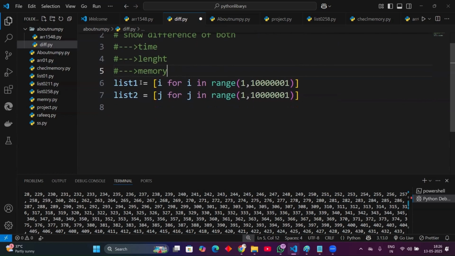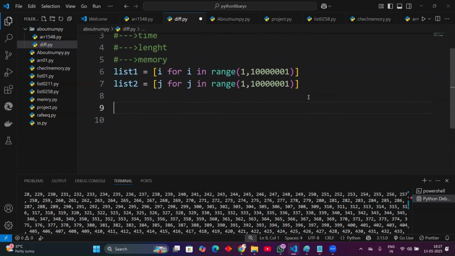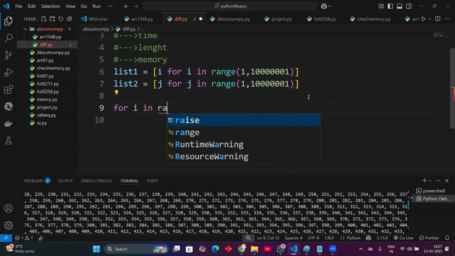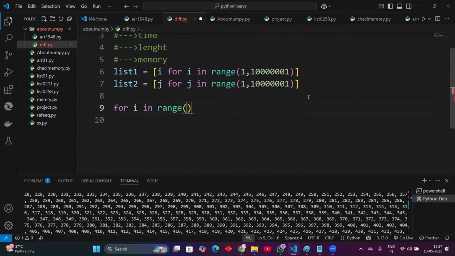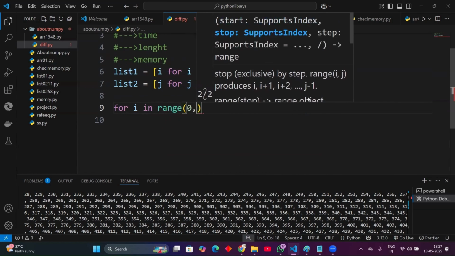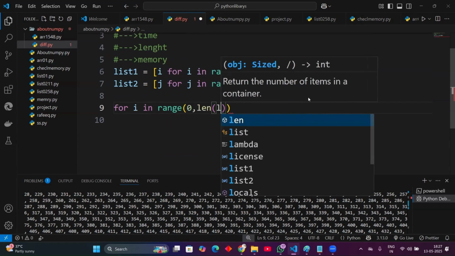Now in the list we have to do the sum, right? For that we use a for loop: for i in range of 0 comma length of list one.